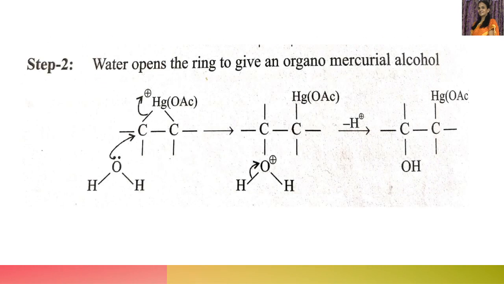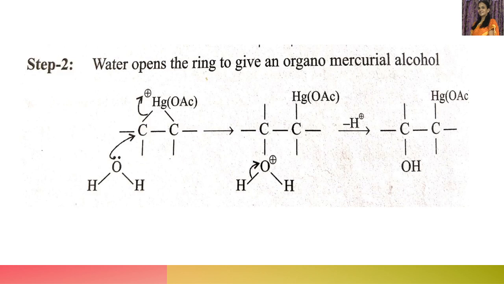And the second step, water opens the ring. Here a ring is formed with two carbons and mercury. Water opens the ring to give an organomercurial alcohol. So water goes and attacks this carbon from the rear side, that is the back side. Then the carbon and mercury bond breaks. Then we will get here, to this carbon H2O is added and this carbon has HgOAc. Organomercurial alcohol is produced here. This is all organic part and this is mercury and this is protonated alcohol, OH.